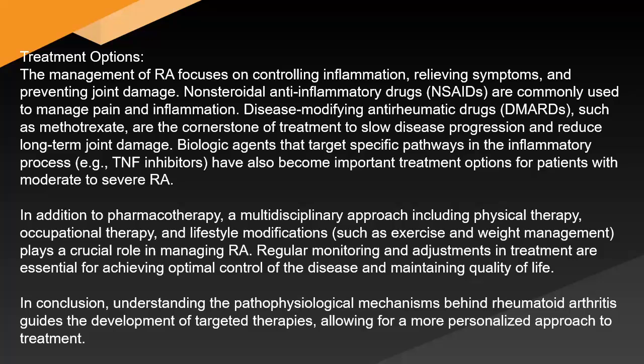In addition to pharmacotherapy, a multidisciplinary approach including physical therapy, occupational therapy, and lifestyle modifications, such as exercise and weight management, plays a crucial role in managing RA. Regular monitoring and adjustments in treatment are essential for achieving optimal control of the disease and maintaining quality of life. In conclusion, understanding the pathophysiological mechanisms behind rheumatoid arthritis guides the development of targeted therapies, allowing for a more personalized approach to treatment.